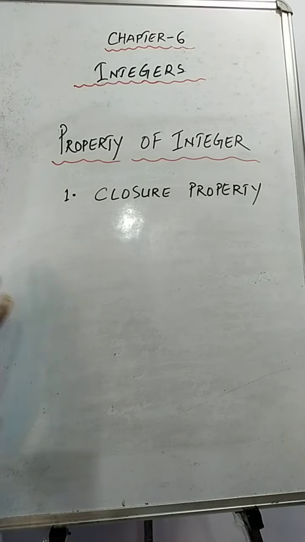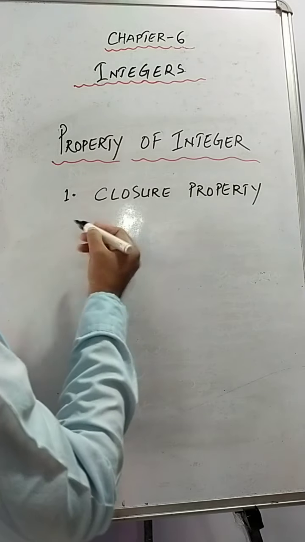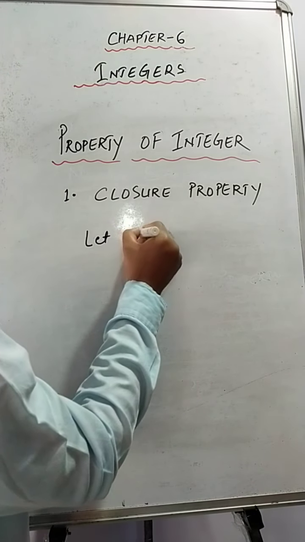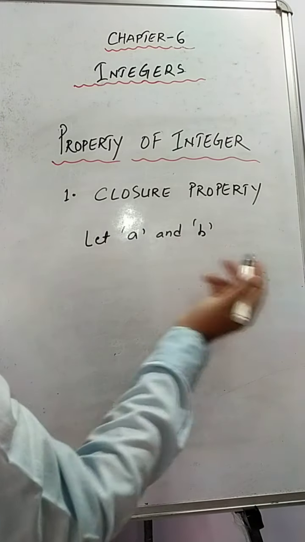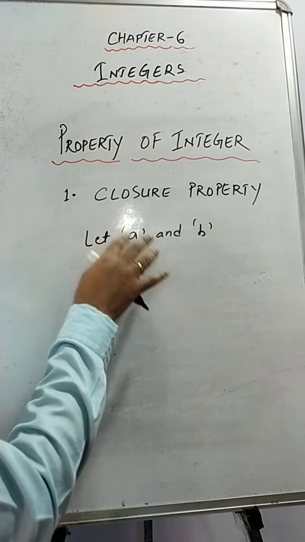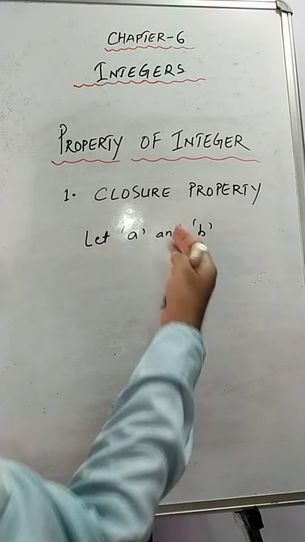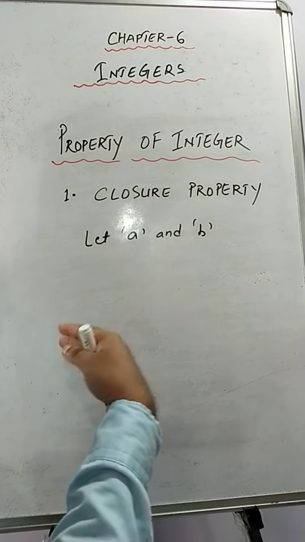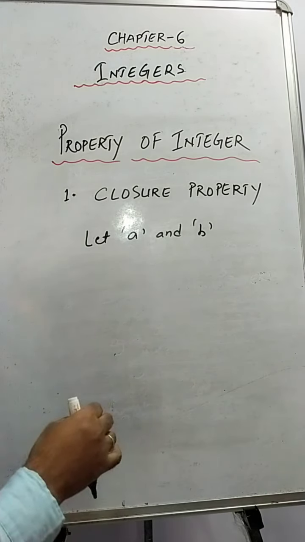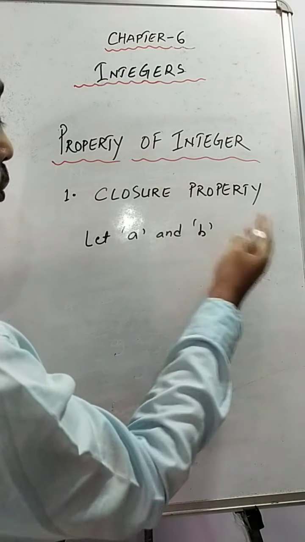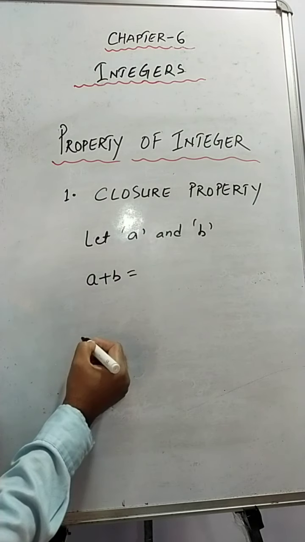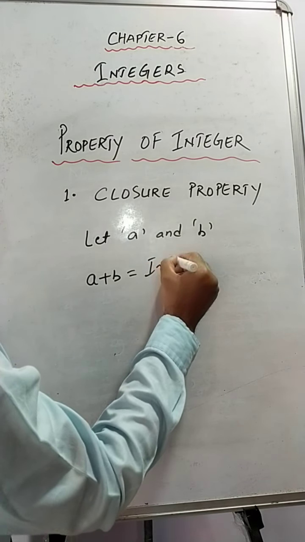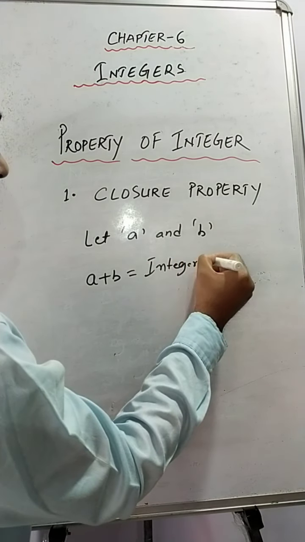Suppose A and B are 2 integers. Fine, A could be any integer, positive or negative, doesn't matter, and B also could be any integer, positive or negative, no problem with that. Now suppose A and B are 2 integers, so if you add these 2 integers, what will you get? You will get an integer only, isn't it? You will get integers only.